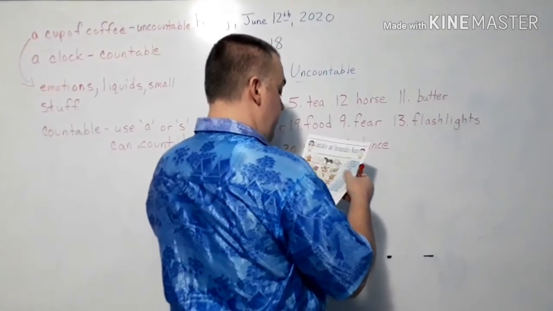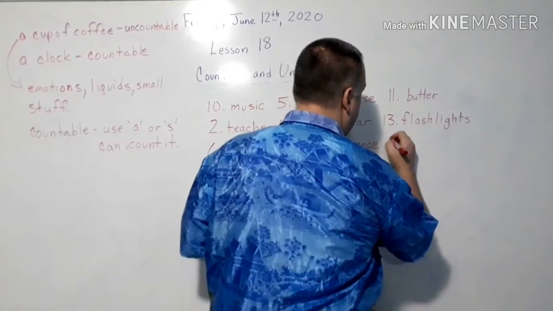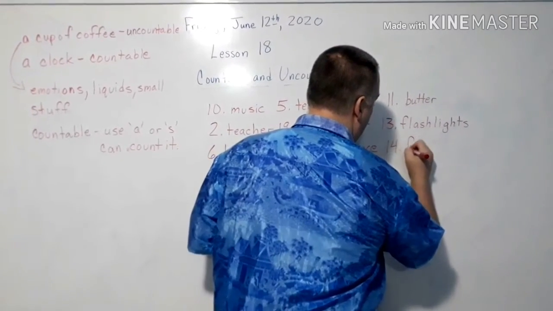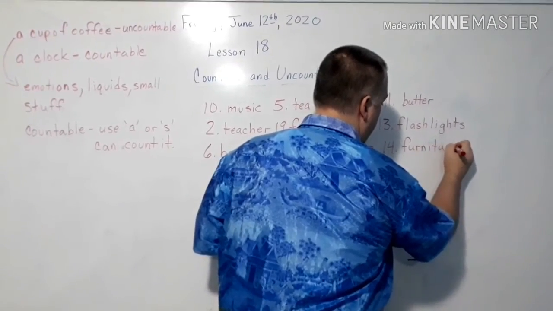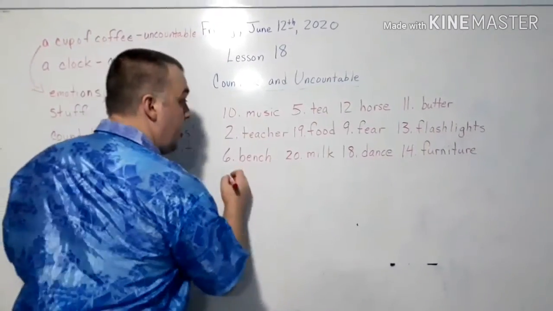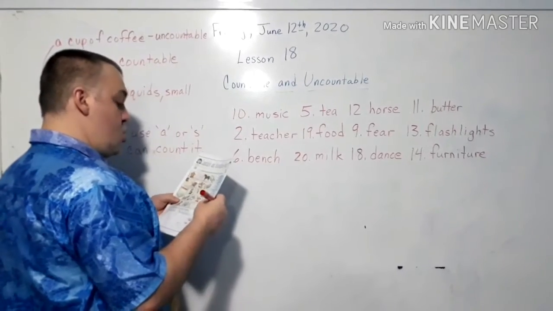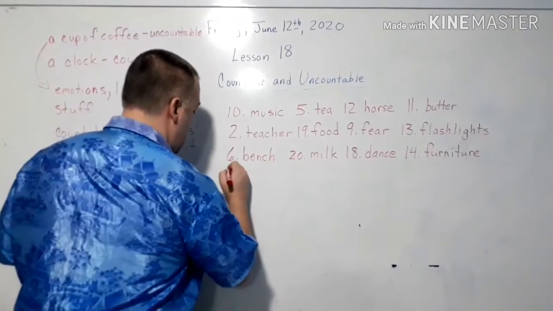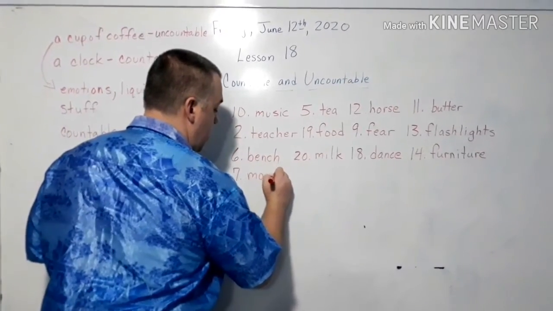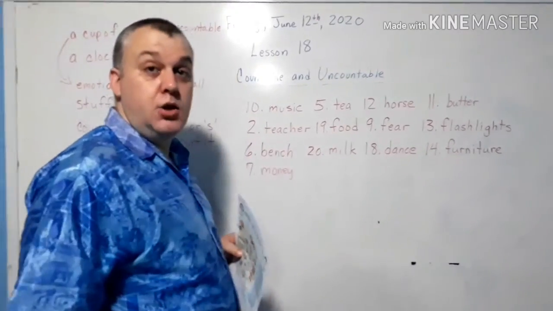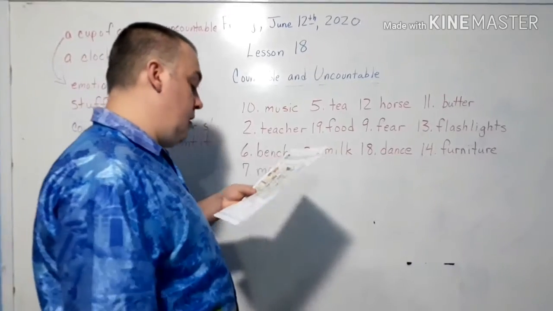Now, next one we have furniture. That looks like a dresser. So furniture. And we have, ooh, money, money, money. Haven't seen that in a while. Have you, Teacher Tilly? You better see it. You're the one that takes care of all my money.